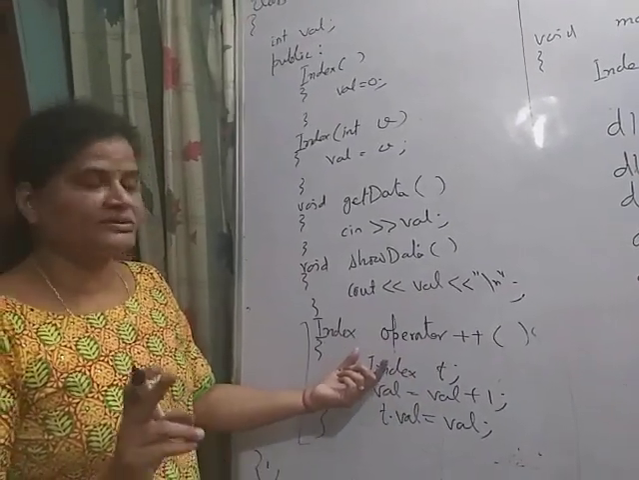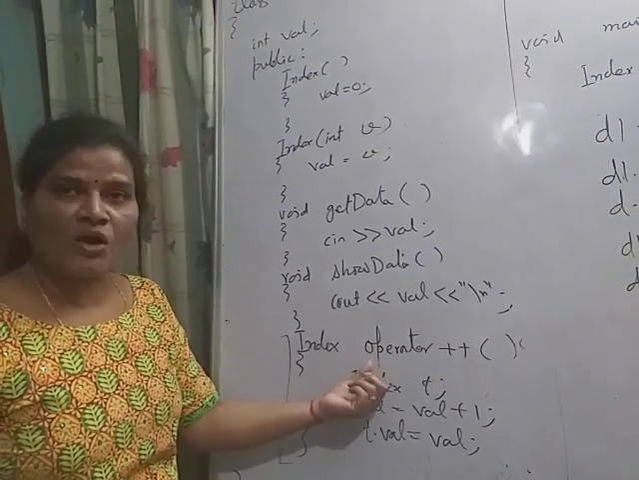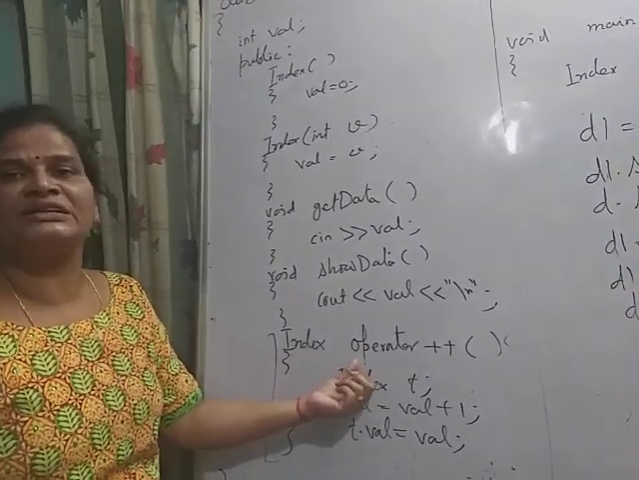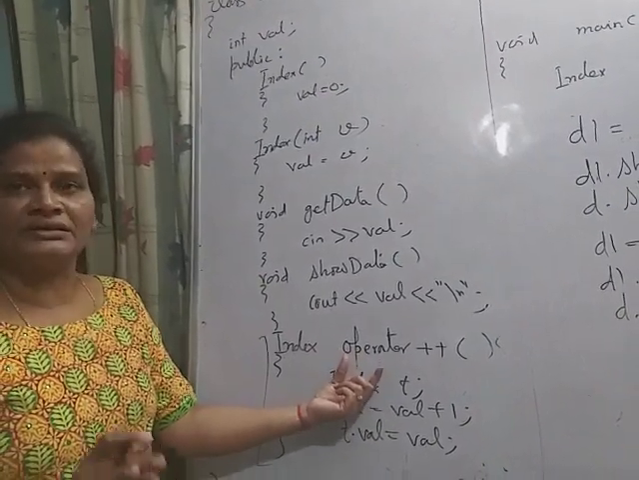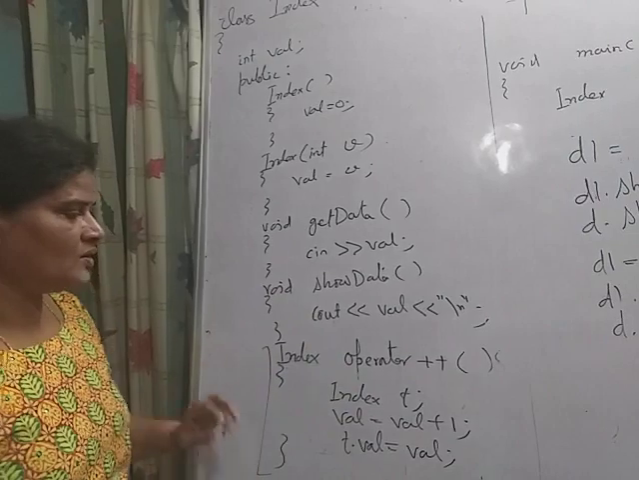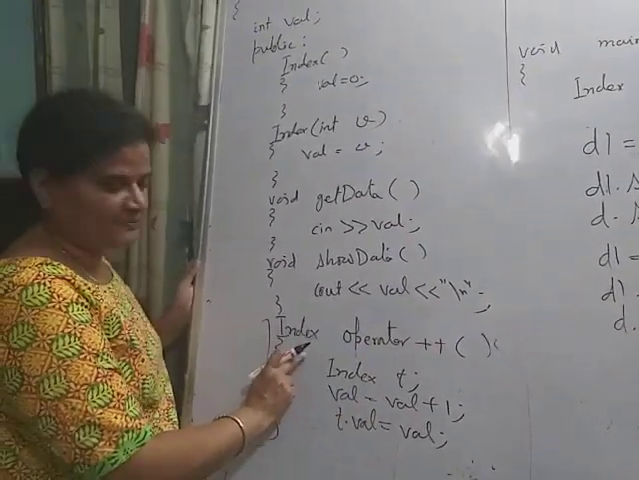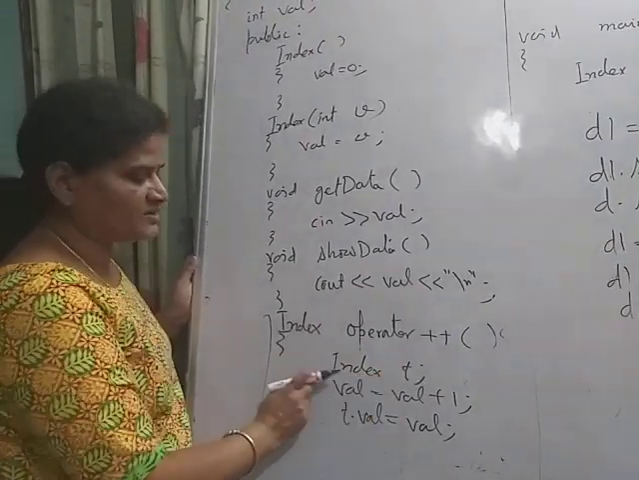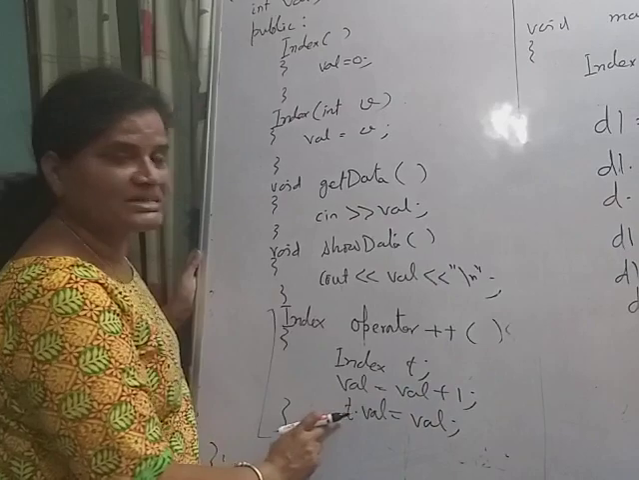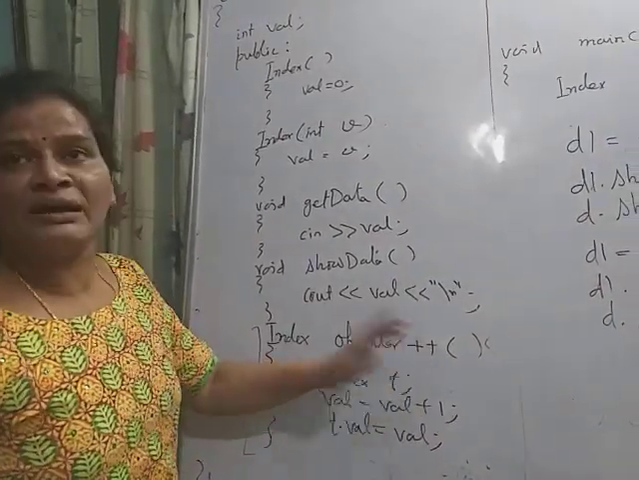As I told, there are two ways to overload operators. One is using operator member function, and another one is with friend function. Here I am just overloading the operator using operator member function. So here I have changed its return type to Index. Within the body I have created one temporary object of Index, and its value is incremented and simply t.val. It works for the pre-increment.